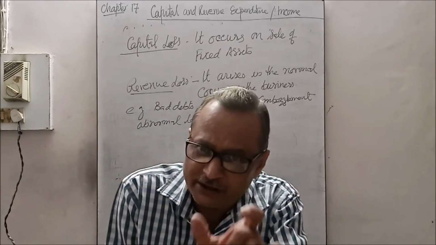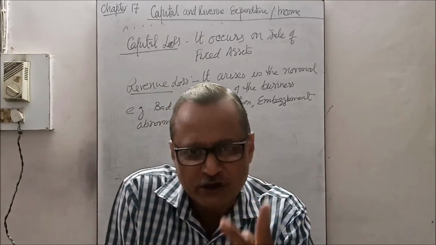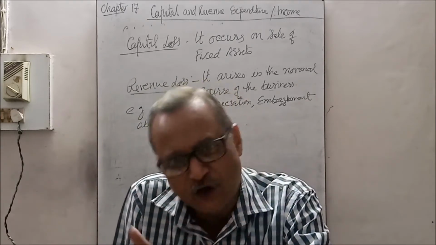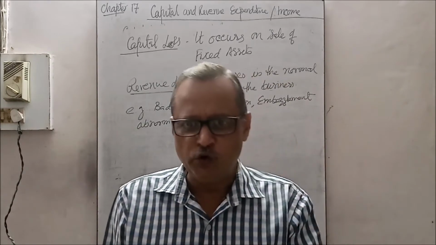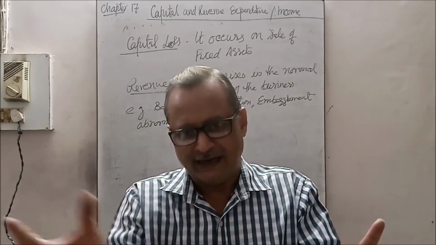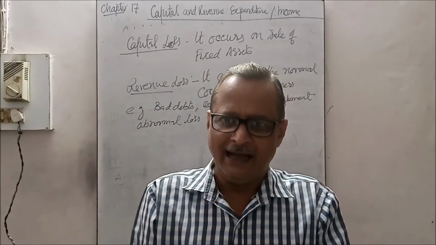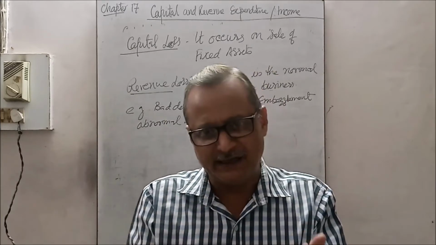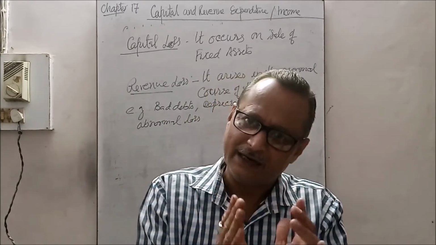Then the 80,000 received is the capital receipt, but that 20,000 loss is called capital loss. The 1 lakh is the book value appearing in the balance sheet, sold at 80,000. The 80,000 received is called capital receipt, and 1 lakh minus 80,000, a loss of 20,000 rupees, is called capital loss.